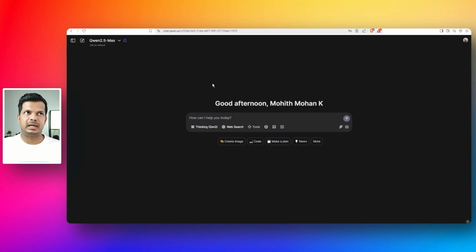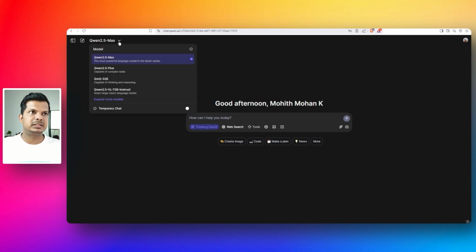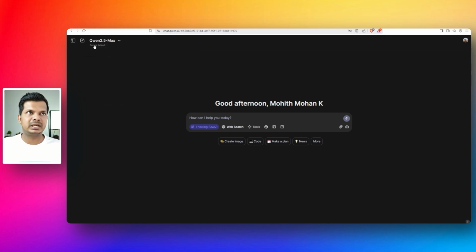So in the Qwen chat, even if you're selecting Qwen 2.5 Max, you can click on this button to make it thinking QwQ. That will allow you to turn it into a thinking model. If you want to select this model, QwQ32B, you can do that as well. So we'll test both of those. I'm going to set it to Qwen 2.5 Max and leave it at thinking QwQ.